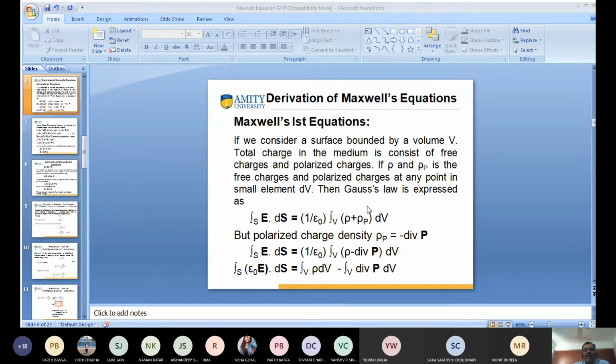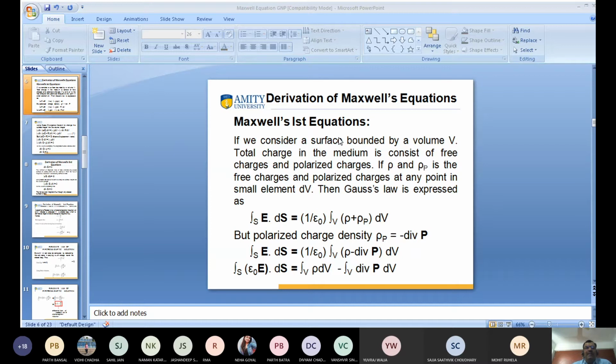Electric flux, I already discussed in the first lecture. The surface integral of electric flux is equal to Q upon epsilon, charge divided by epsilon. You remember this formula? Okay, no problem. So I want to talk about Maxwell's first equation.